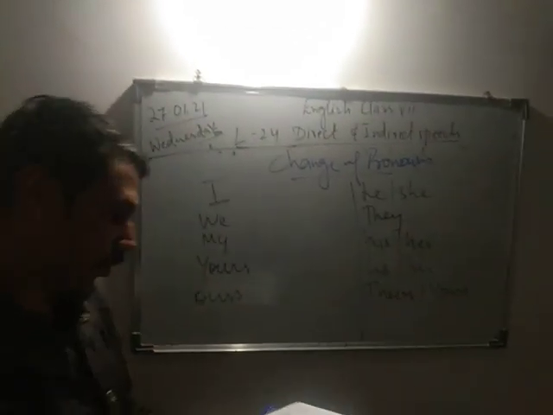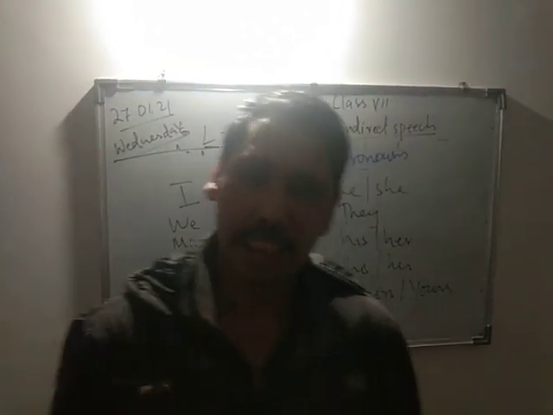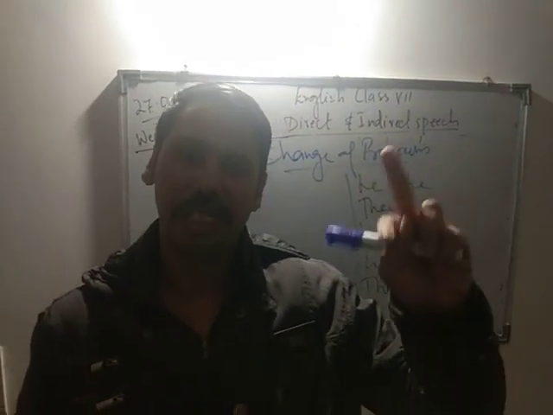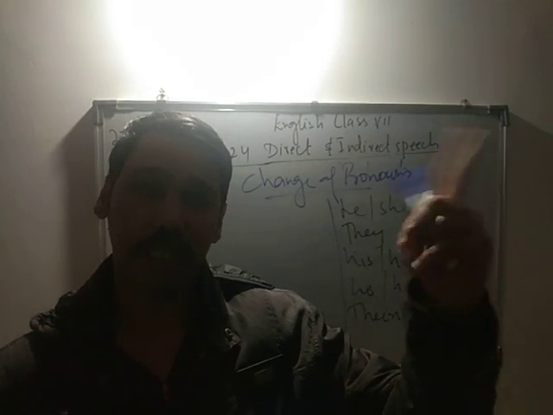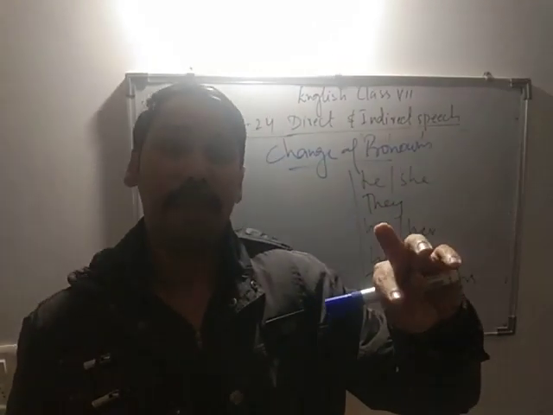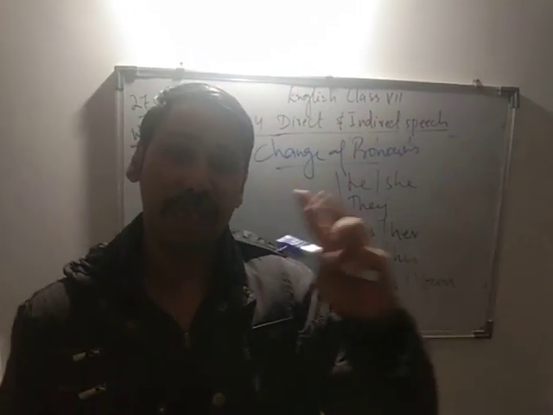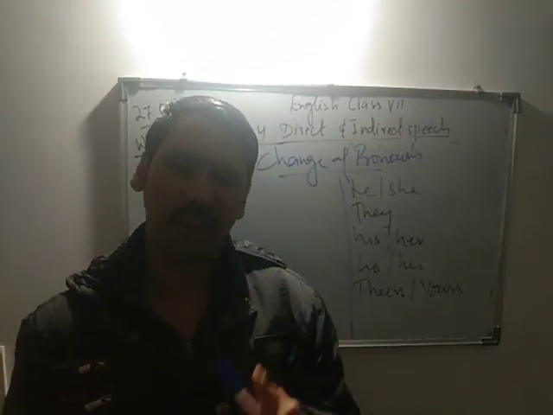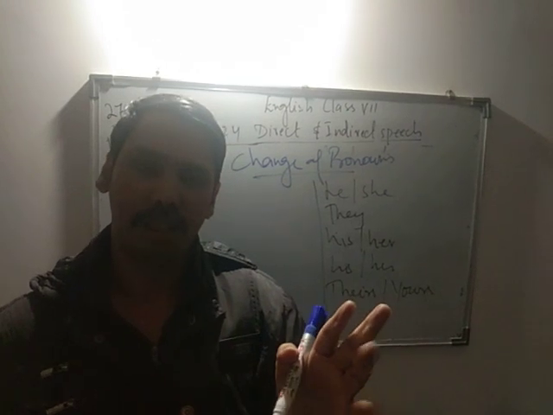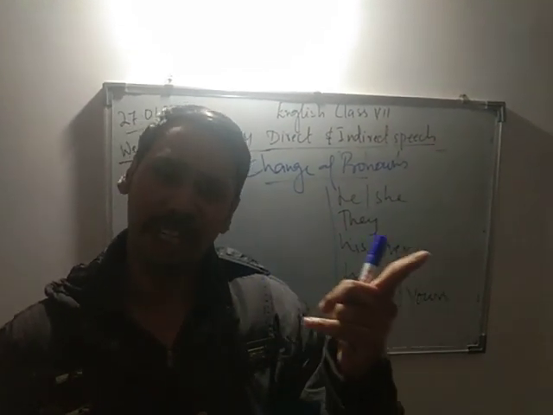As I told you, the changes of tenses: simple present to simple past, present continuous to past continuous, present perfect to past perfect, present perfect continuous to past perfect continuous. But remember, if the sentence is in the past perfect, had plus verb third form, that will not change. If it is past perfect continuous, that will remain the same.